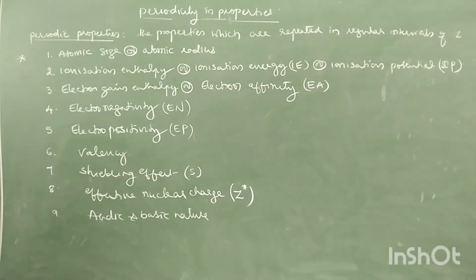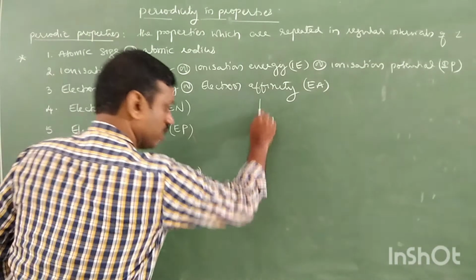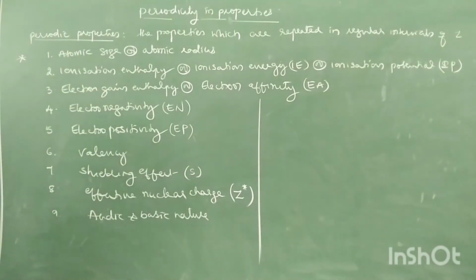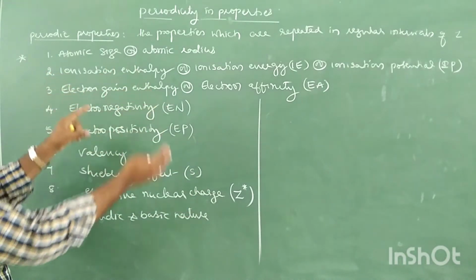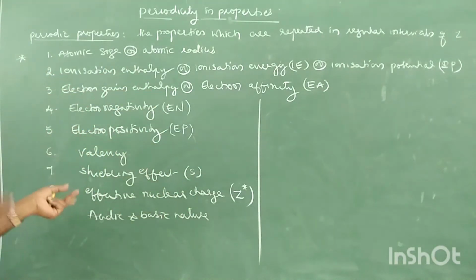Periodic properties are the properties which are repeated in regular intervals of atomic number. When atomic number increases, these properties gradually change. They may increase, they may decrease. So let's study one by one. First, atomic size or atomic radius.